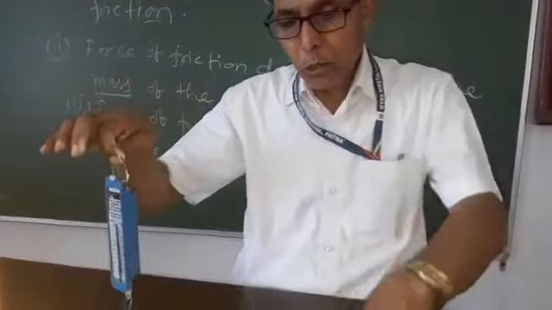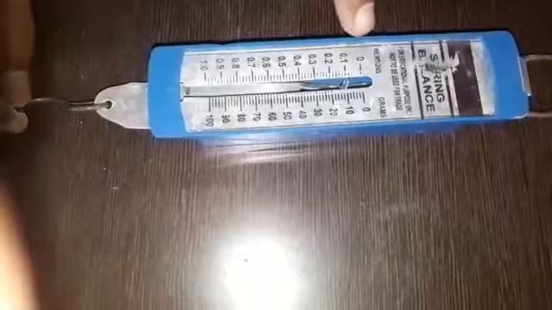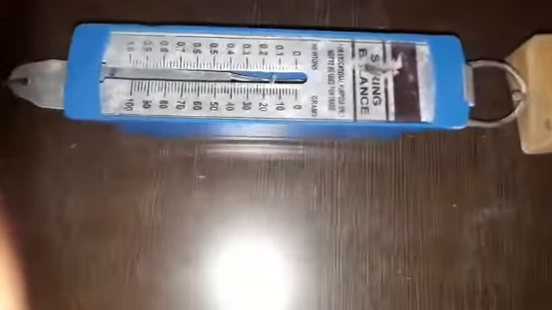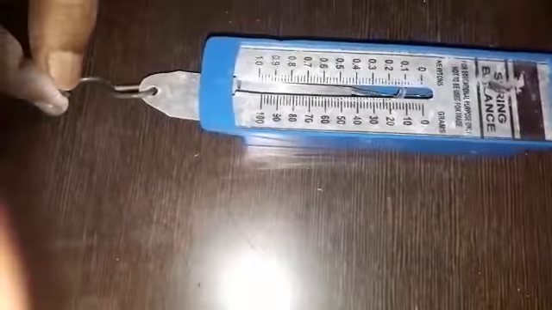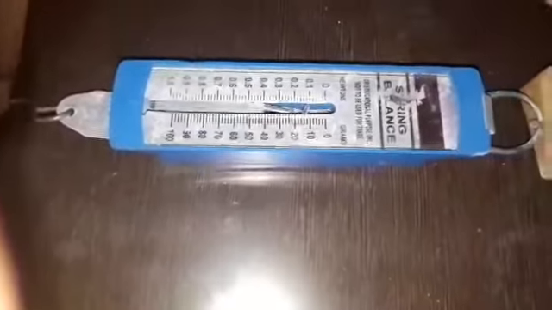Now here we want to show that first we take one wooden block, and one end of the spring balance is fixed. If you apply force, then you see, students, here 0.1 Newton is required to move this body. It means the force that opposes the motion of the body is the force of friction. So here 0.1 Newton is shown in the spring balance.